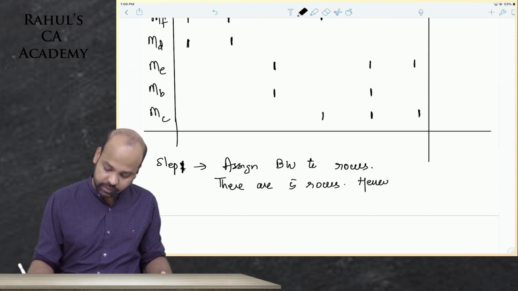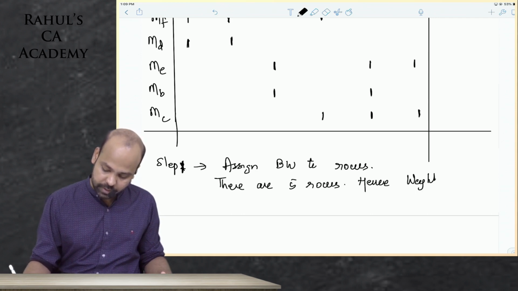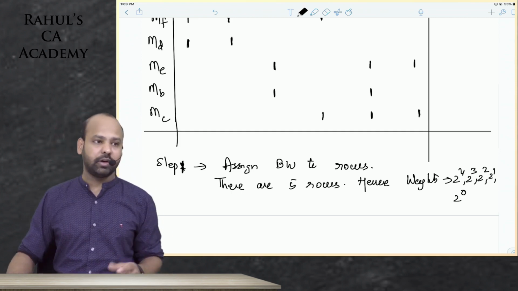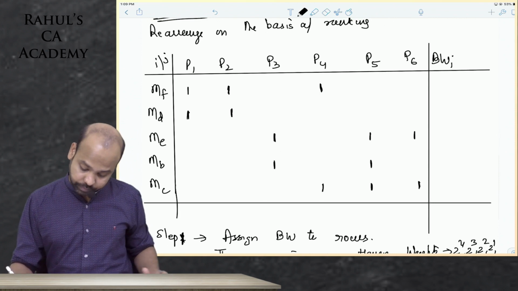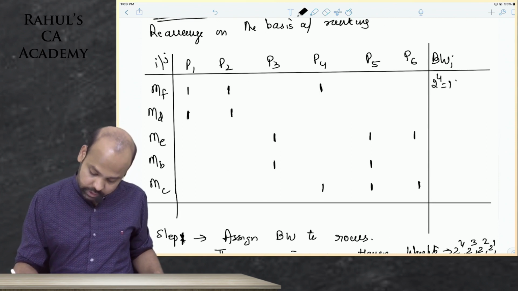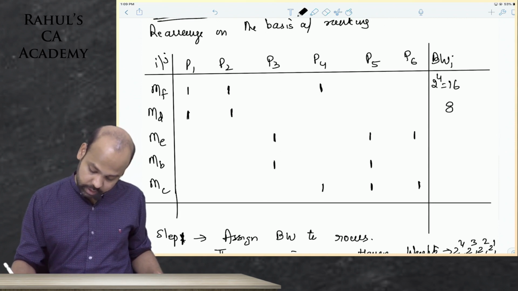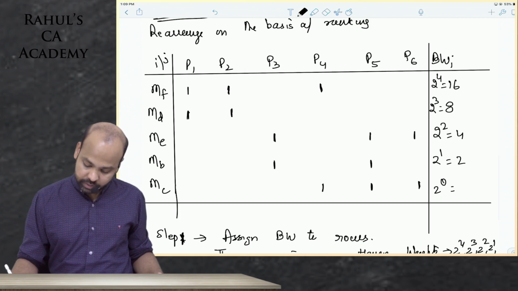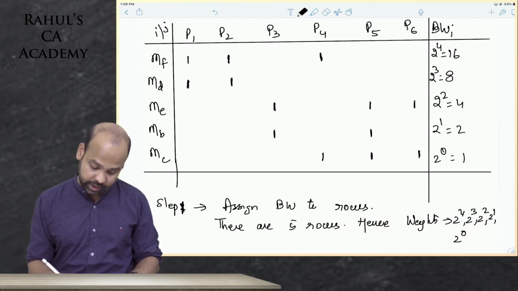Hence your weights would be 2 power 4, 2 power 3, 2 power 2, 2 power 1, 2 power 0. This would be the weights. Because there are 5 rows, you obviously start with 2 power 4. So 2 power 4 is 16, 2 power 3 is 8, 2 power 2 is 4, 2 power 1 is 2 and 2 power 0 is 1.